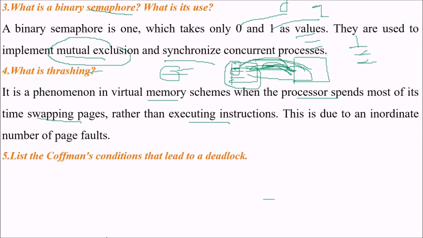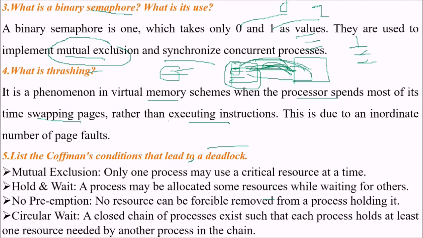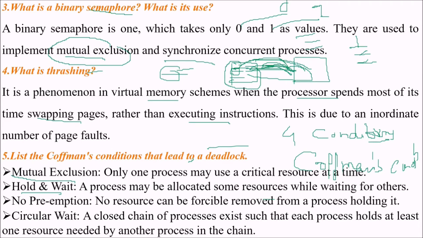This is thrashing. List Coffman's conditions that lead to a deadlock. We have four conditions that will lead to a deadlock, and they are known as Coffman's conditions. First is mutual exclusion. Then you have hold and wait. Then you have no preemption, and then you have circular wait. So: mutual exclusion, hold and wait, no preemption, and circular wait. These are the four Coffman conditions that will lead to deadlock.